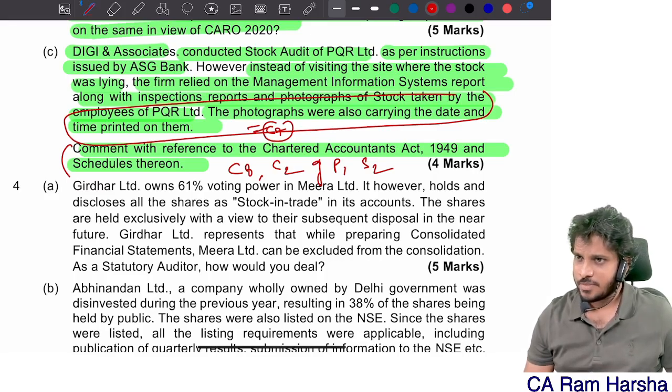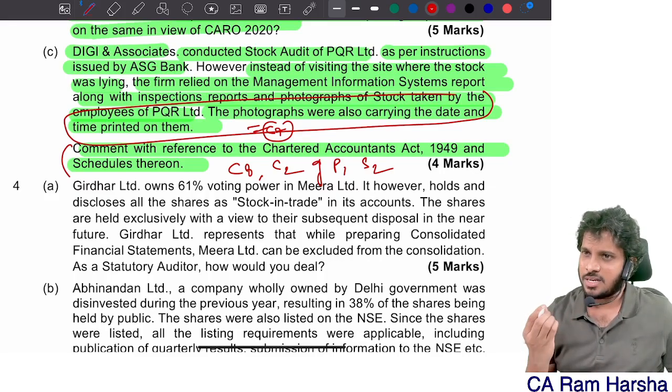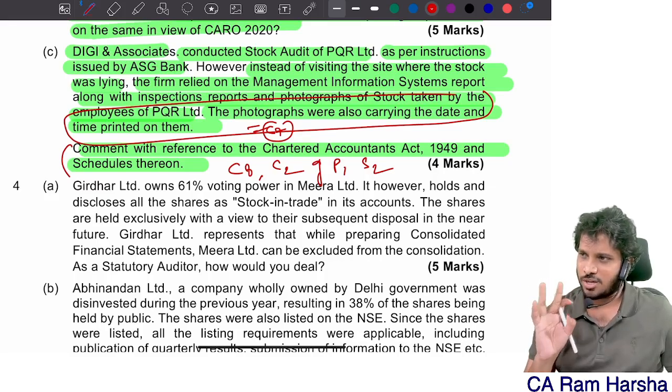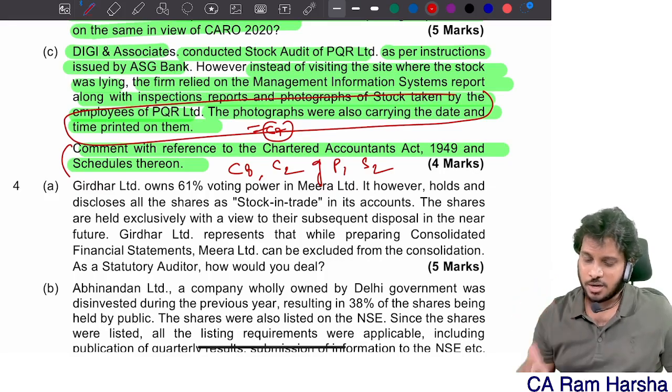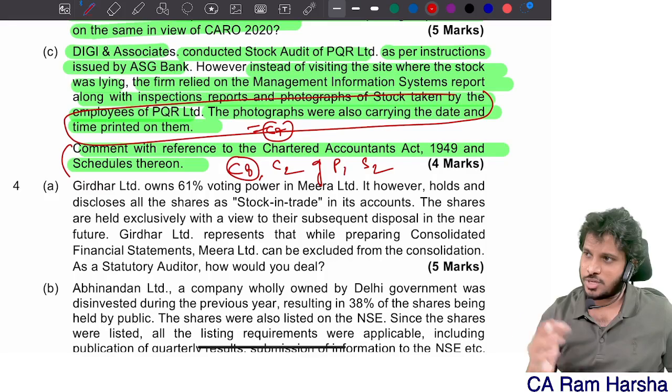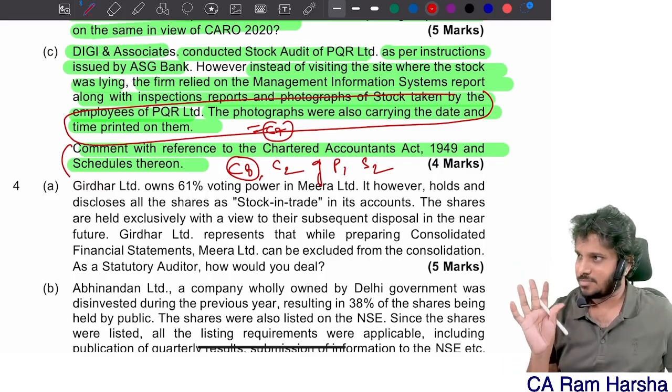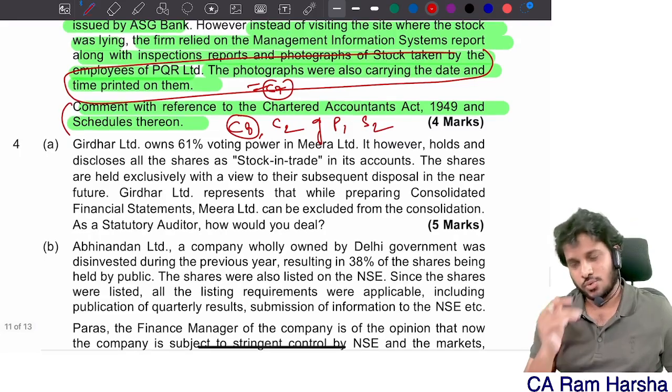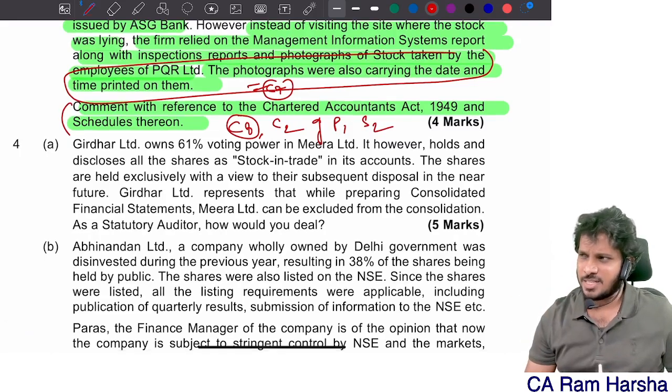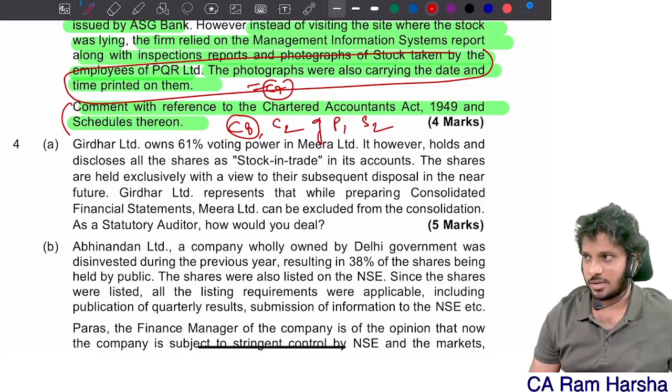Correct? Clause 2: without you or your partner examining, you are certifying some report. Any report it will come, not just financial statements. Clause 2 can be applied on any report, technically. Clause 8: without obtaining sufficient appropriate evidence, you are certifying. Clause 8, of course, will come for sure. Getting it? Clause 2, is there any specific reference that financial statements is there? In clause 2, certificates are also there. That's why I told this point.